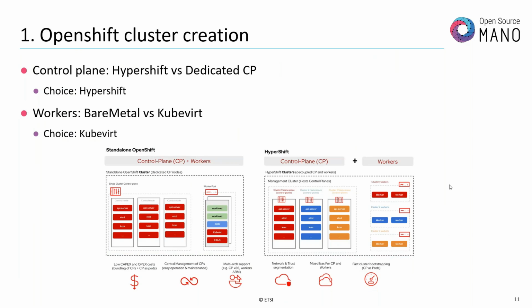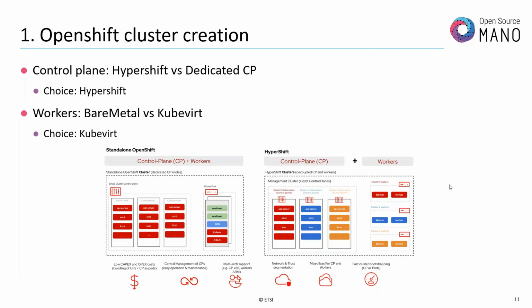And for the workers, we have two options: either use bare metal infrastructure, so new compute servers, or use virtual machines based on Qubit. We have made some choices for the future in order to focus on some specific manifests to be created, based on the priorities in production, and that was why we selected Hypershift and Qubit.